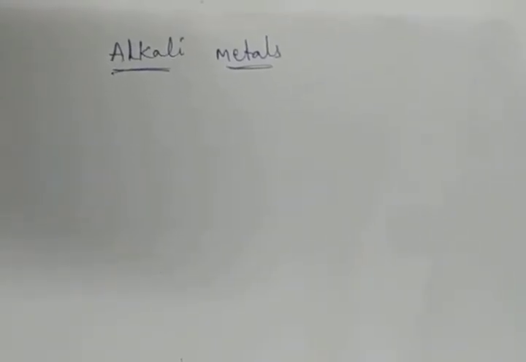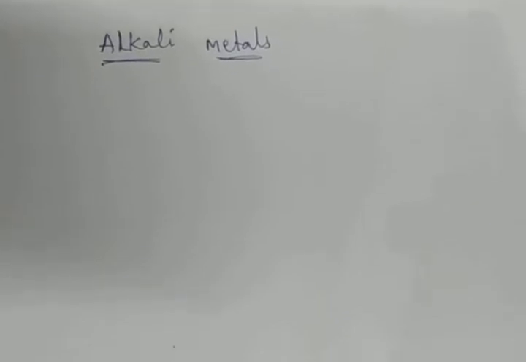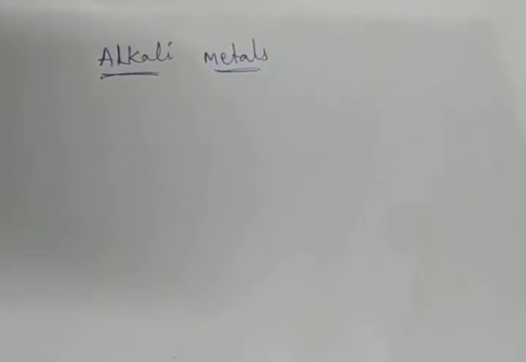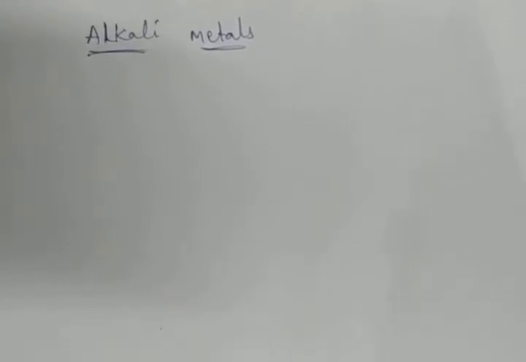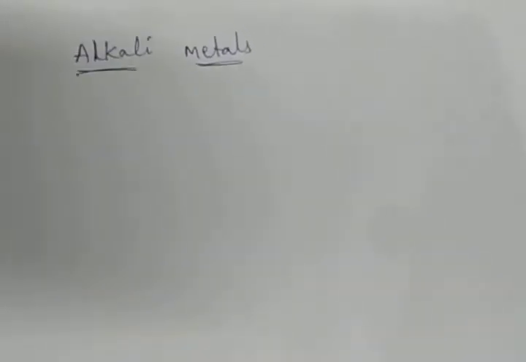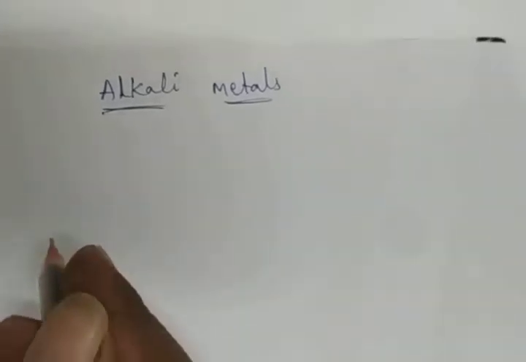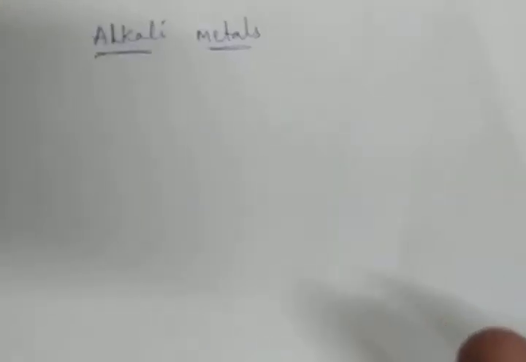The elements are lithium, sodium, potassium, rubidium, cesium, francium. These constitute group 1 of the periodic table. All these elements are metallic in nature and are called alkali metals. Here, the general characteristics of the alkali metals. What are the general characteristics of the alkali metals?